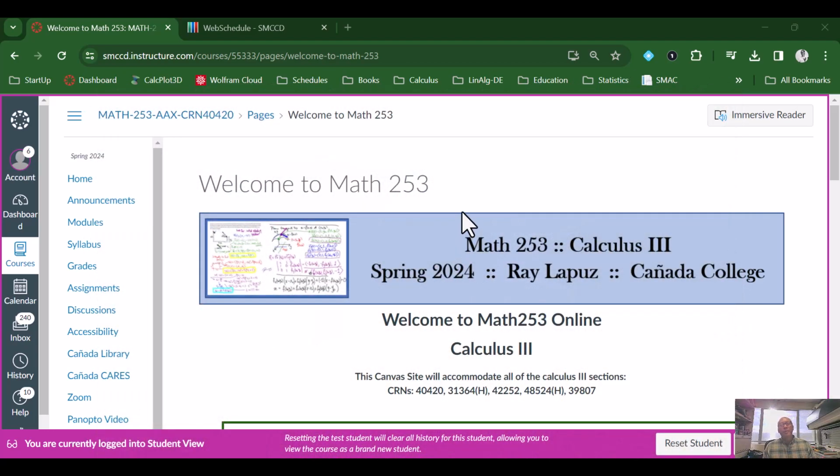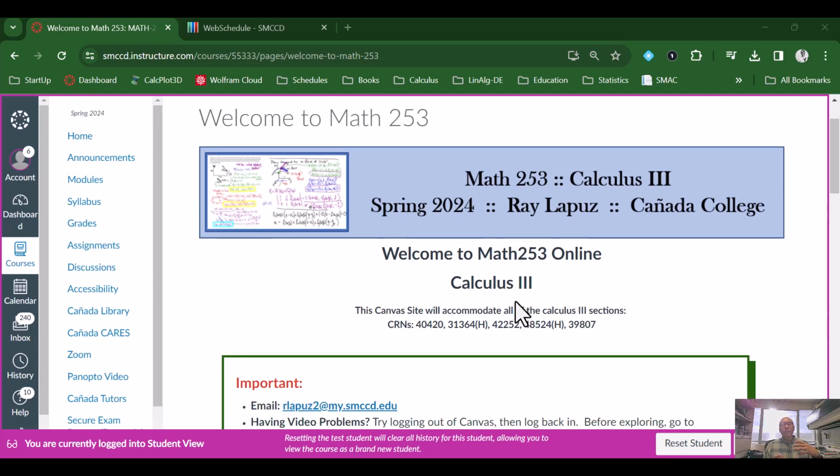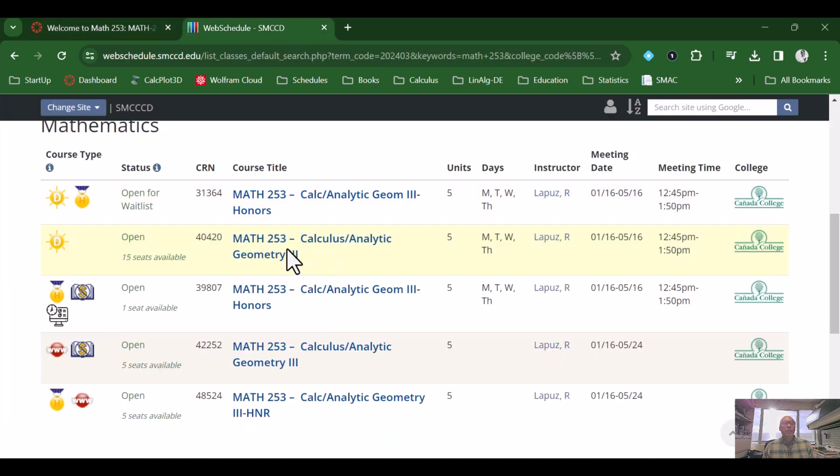So our Canvas page has this information. We have a big banner that says that we're in the spring 2024 class. Now this Canvas page will accommodate a bunch of different courses, all are Math 253. Now, if we take a quick peek at web schedule, we have an actual in-class face-to-face course. One of them is an honors, one of them is a regular course.